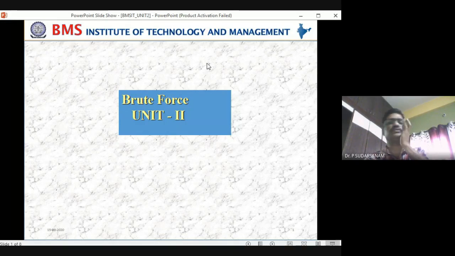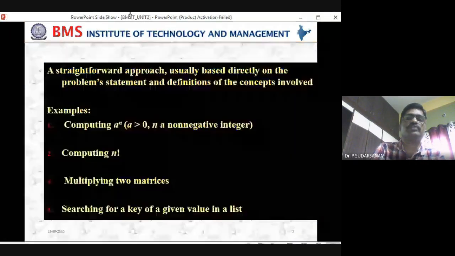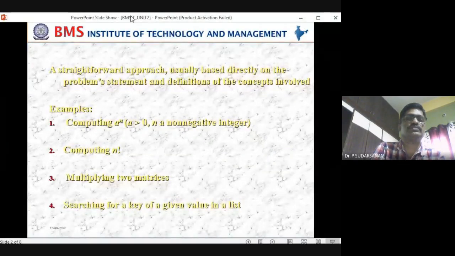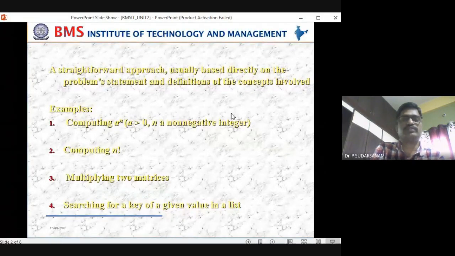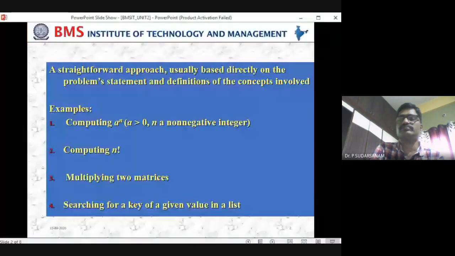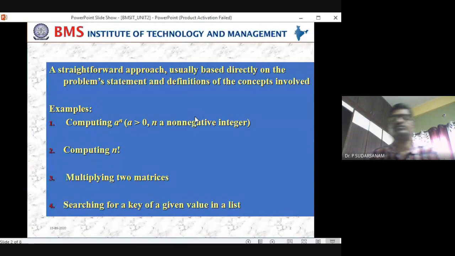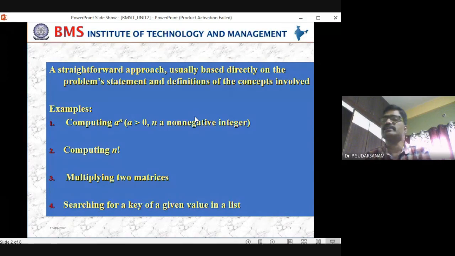So this is nothing but the brute force technique. Brute force technique is nothing but a straightforward approach. A straightforward approach is nothing but directly calculating the given problem. Nothing else is required to solve it. Whatever the given problem is, we apply some technique directly and solve it. That is the straightforward approach.